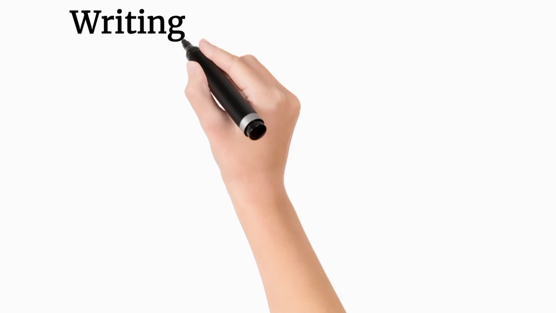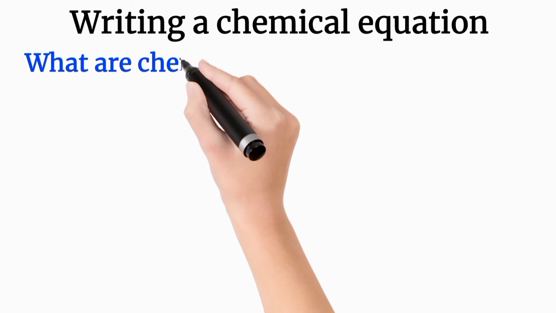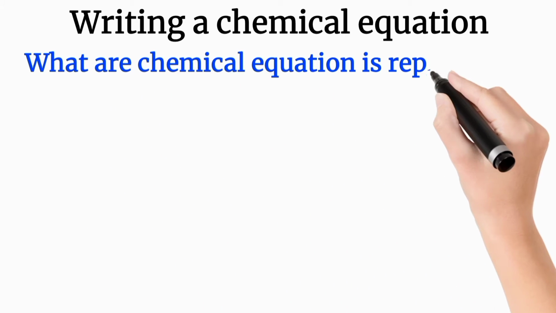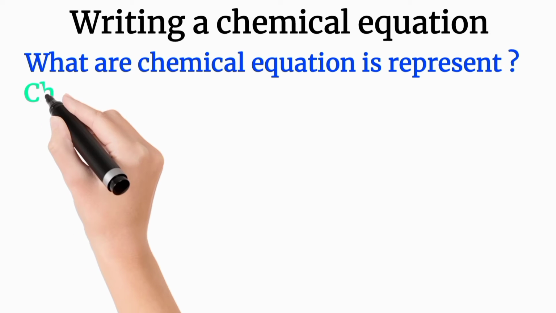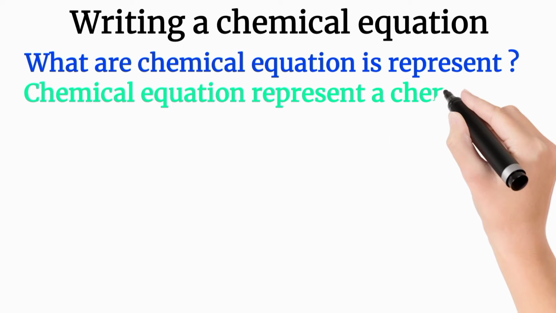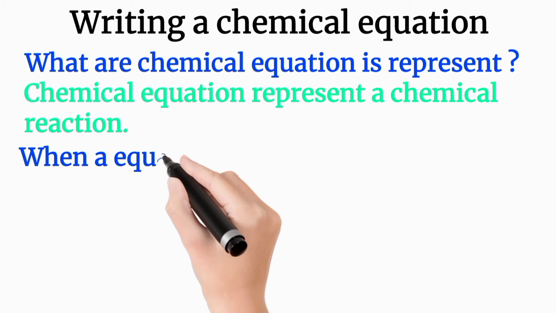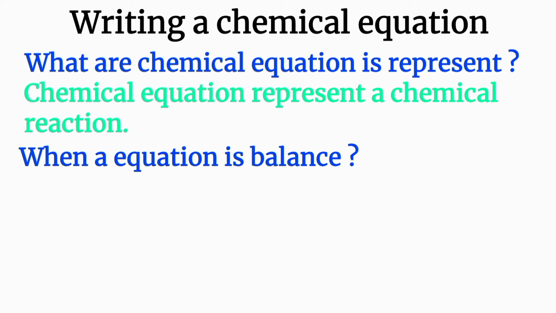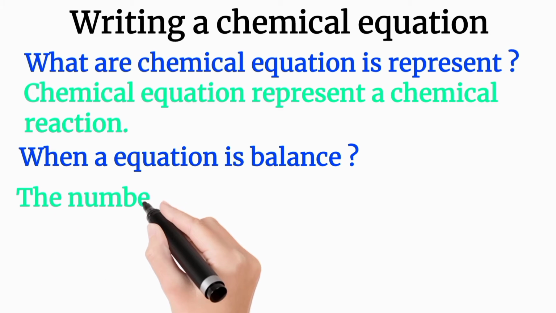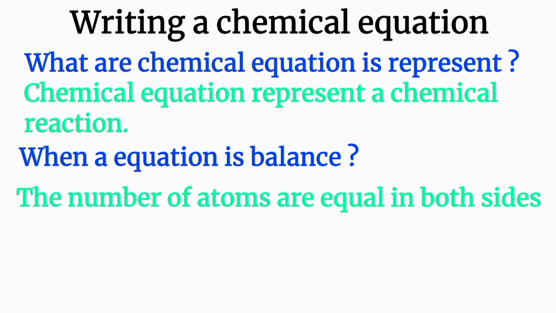Come to the next topic, which is writing a chemical equation. The first question arises here: what does a chemical equation represent? A chemical equation represents a chemical reaction. Simple. Come to the next: when is an equation balanced? It also has a simple answer. The number of atoms is equal on both sides, in the reactants and in the products. Then we can say the equation is balanced.